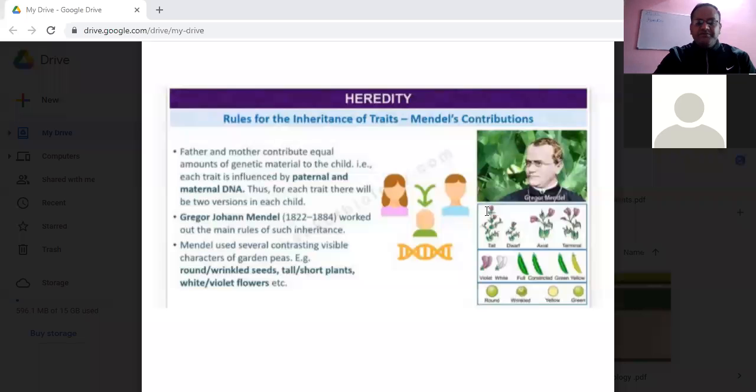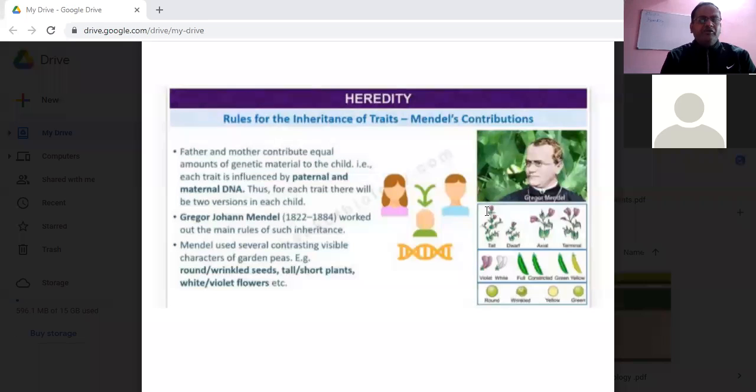These plants can easily be self-pollinated, and whenever geneticists, the people who work with genetics, they always want to work with such organisms whose reproduction rate is very fast. That means they can produce a number of generations within a short period of time.